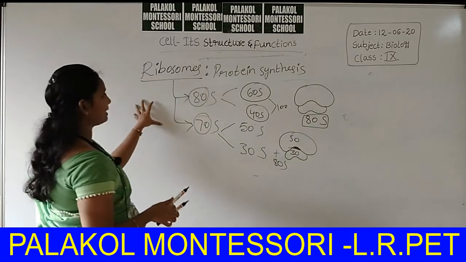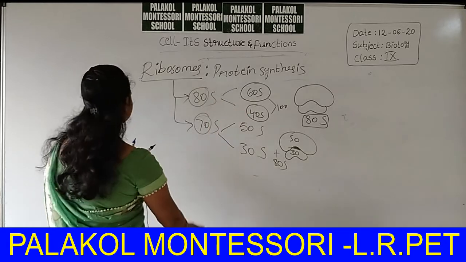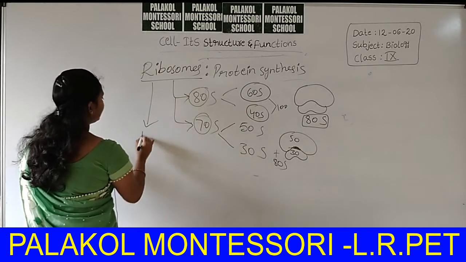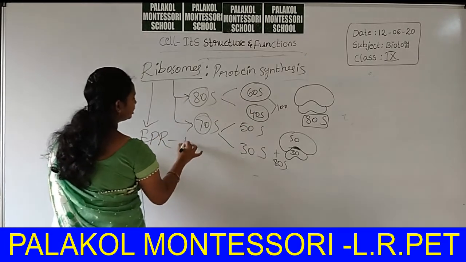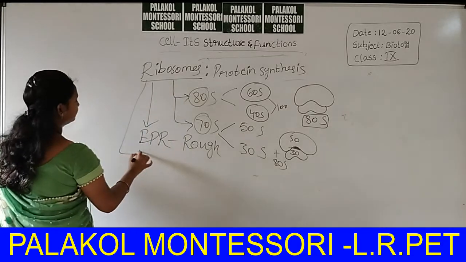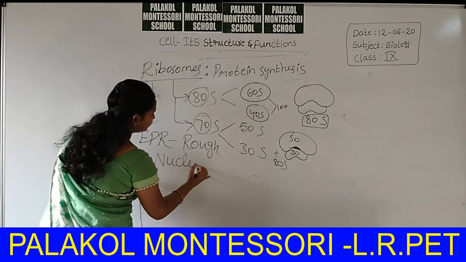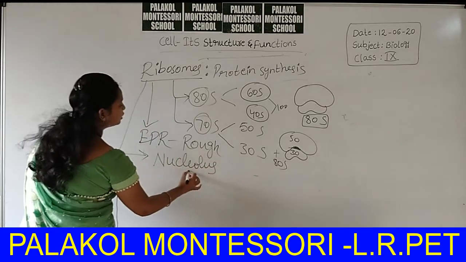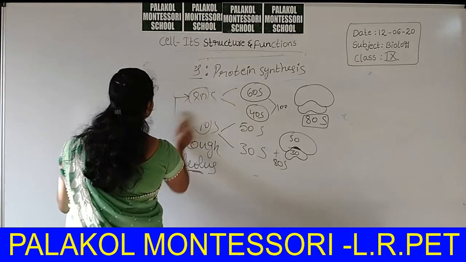This is nothing but ribosomes. These are involved in protein synthesis. These are especially found on the endoplasmic reticulum. Which type? Rough endoplasmic reticulum. Ribosomes are formed from which region? The nucleolus, which is present in the nucleus. This is about ribosomes.